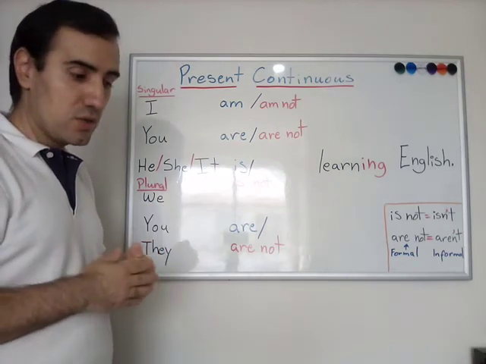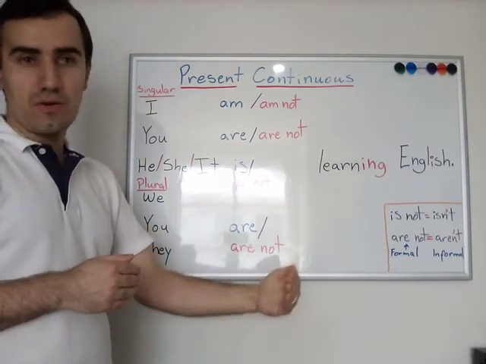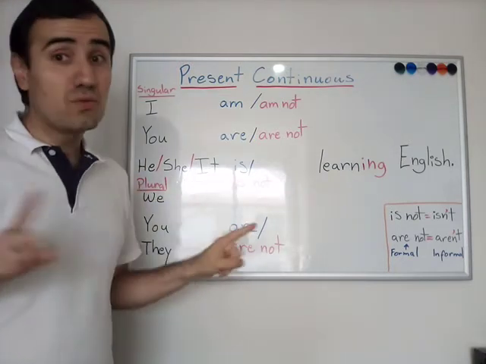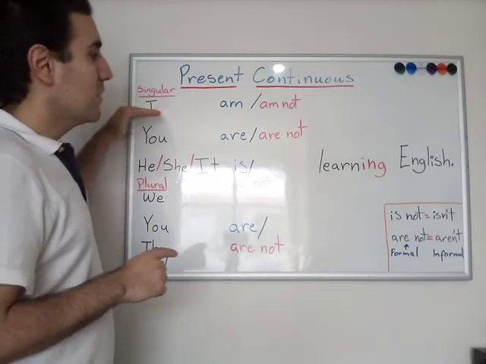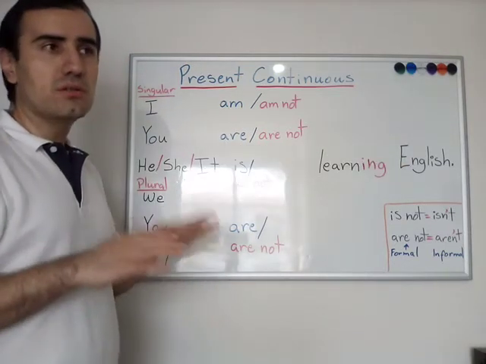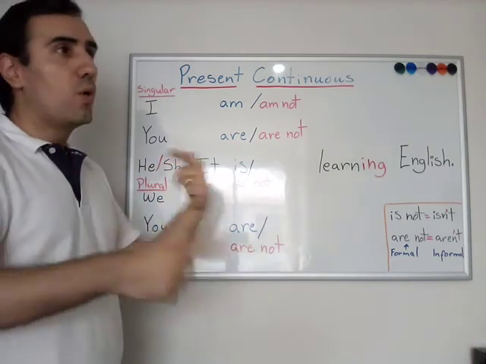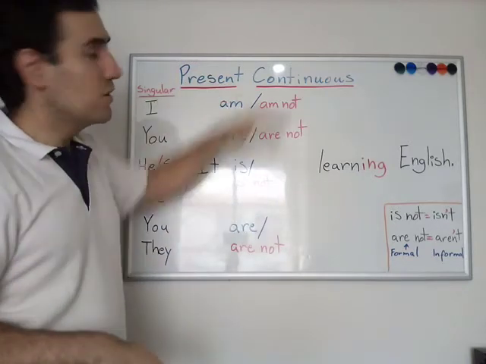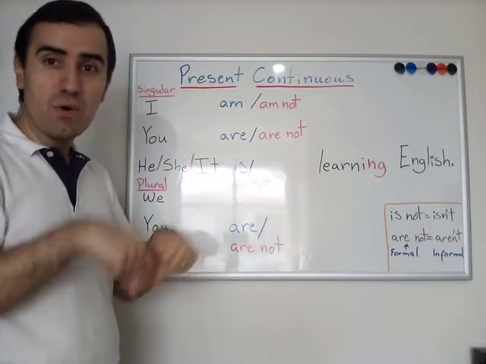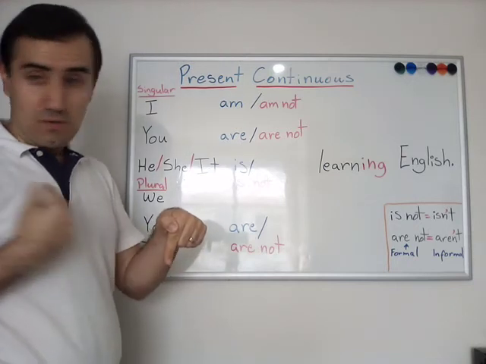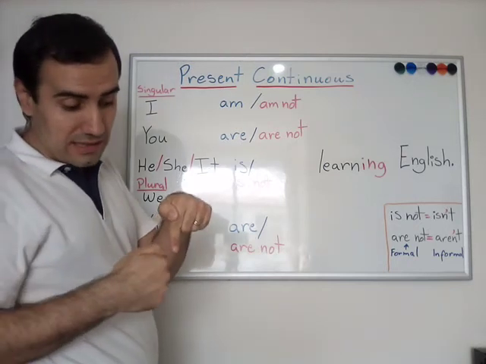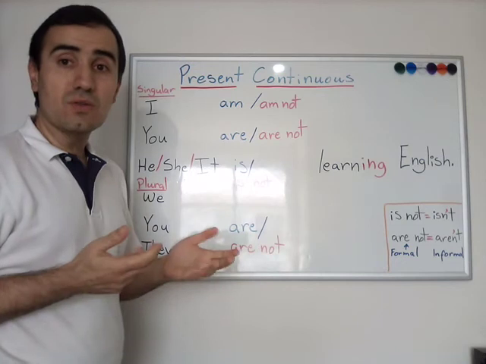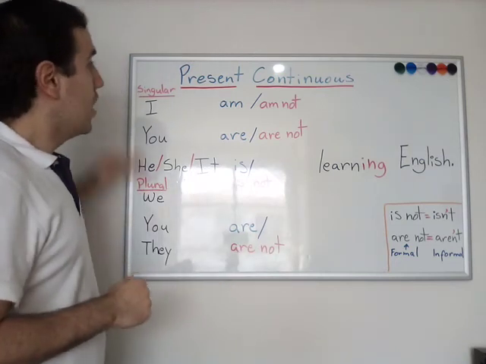So we use this to talk about actions in progress, right? I am learning English, things that you're doing right now in action, not routines. In the simple present, you would say, I learn English. It's an action that you do every day, every week, every month with a certain frequency. But the present continuous is an action in progress in this moment. It started in the past, recently, it's in progress, and it's now occurring, and it probably will continue in the future. Okay, so that's a short note on the present continuous.